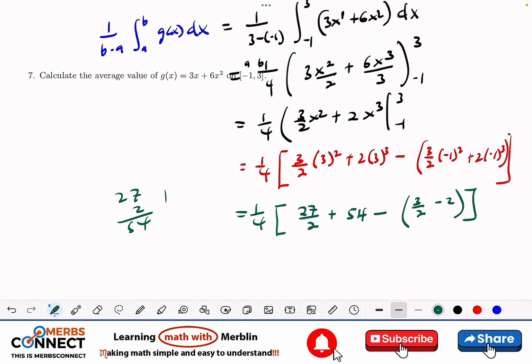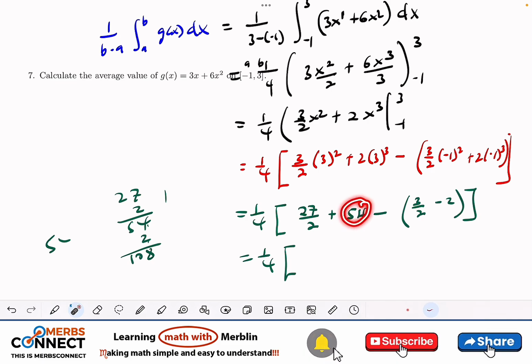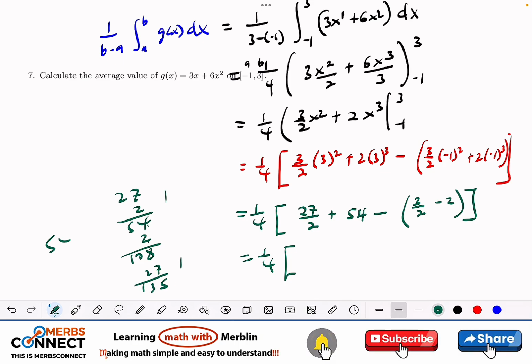So what can we do here? Let's try and simplify. So 1 over 4, 54 times 2 is 108. So this one can be written as 108 divided by 2. So 108 plus 27 is 135.